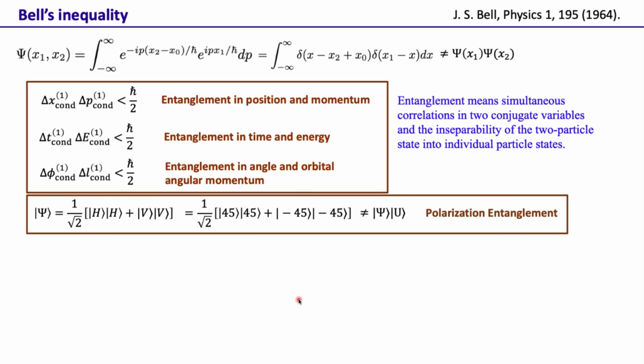Okay, so this was a Bell violation, or the entanglement verification, in the polarization degree of freedom. But we saw that Einstein, Podolsky and Rosen's arguments were for position and momentum, and similarly we could have entanglement in time and energy, orbital angular momentum, and so on. So can we have a Bell inequality type proof or experiments, or entanglement verification, done for these variables as well? And the answer is yes. So later people actually showed the Bell inequality violation in a two-dimensional state space of even continuous variables.